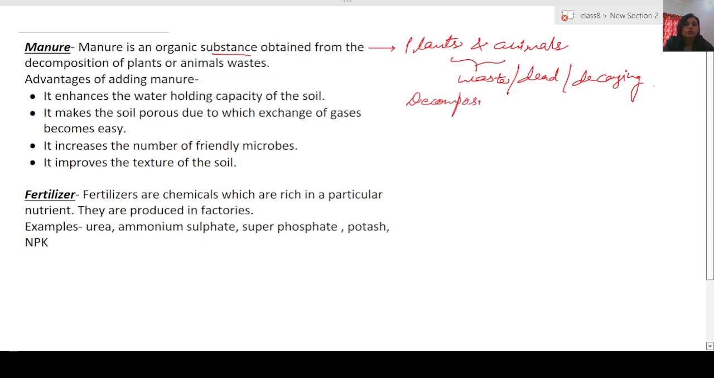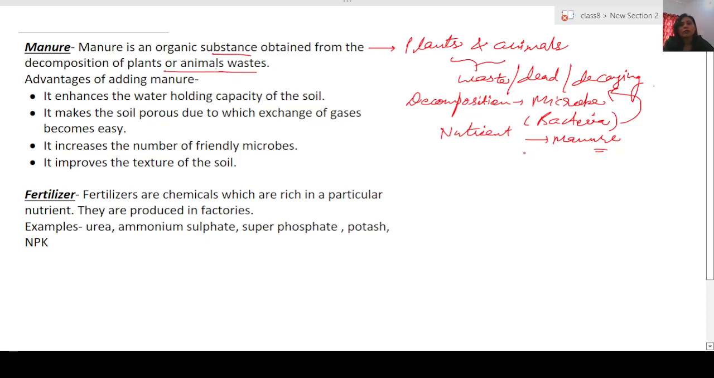This decomposition is done by microbes. Microbes are generally bacteria here, and these bacteria act upon the dead and decaying matter or the waste, and they bring back the nutrients to the soil in the form of manure. Sometimes we see that in some places farmers also add red earthworms along with this, and then they make vermicompost. So basically manure is organic material obtained from the decomposition of plant and animal waste.